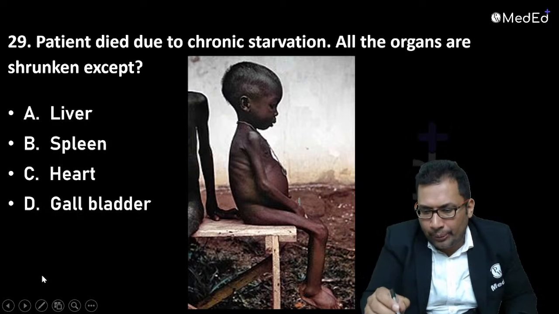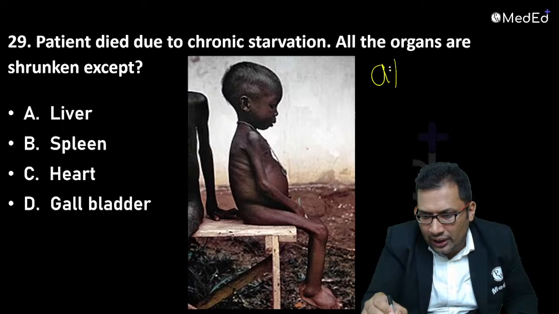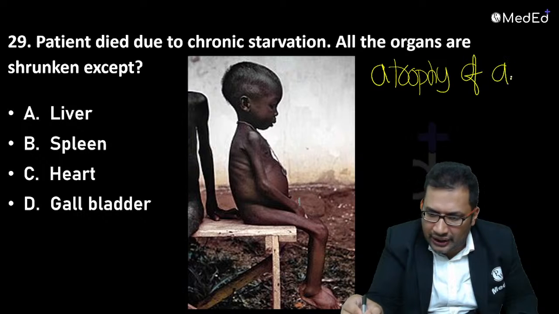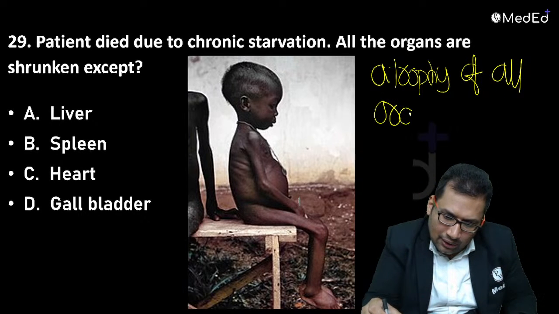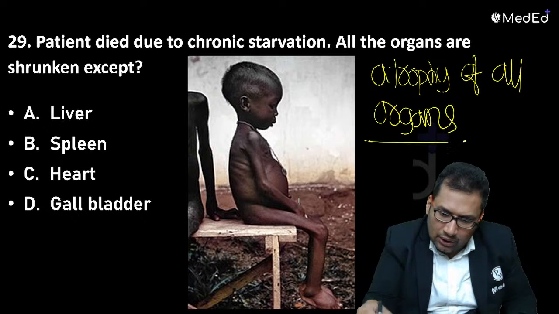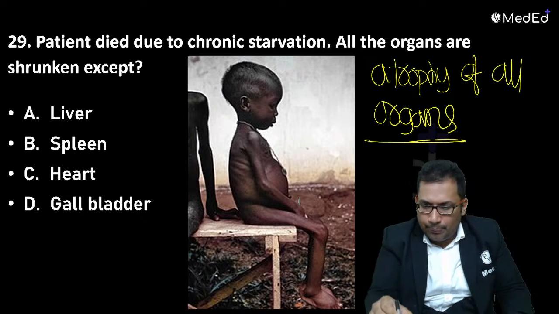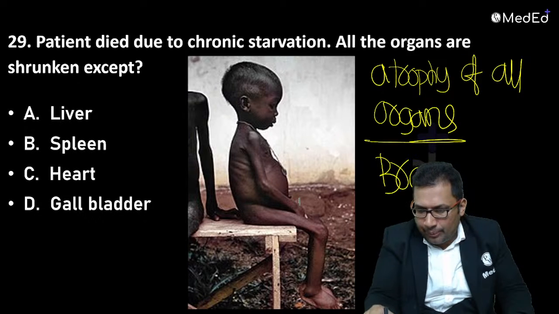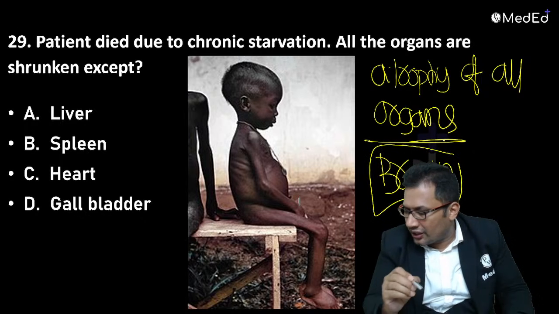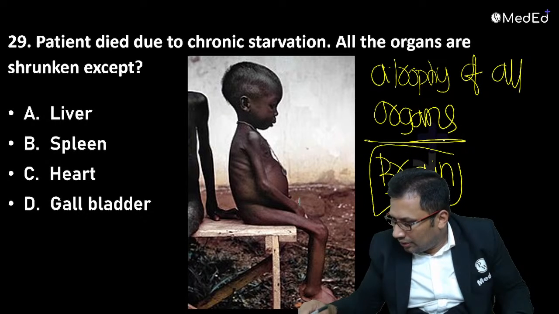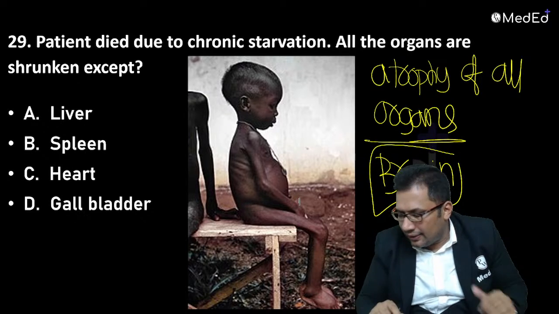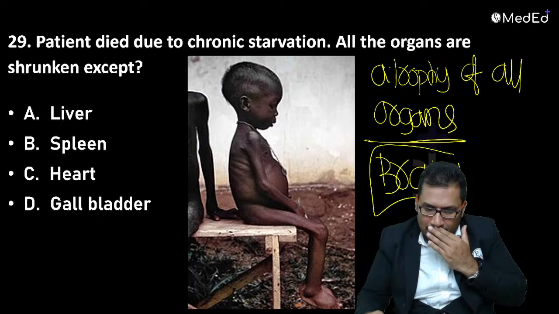One more question asked: atrophy is seen in all organs except which? That is the brain. The brain preserves itself. Good answer. So all these are commonly asked questions.